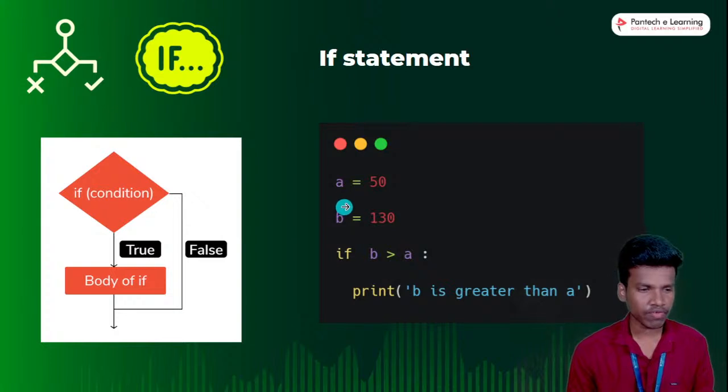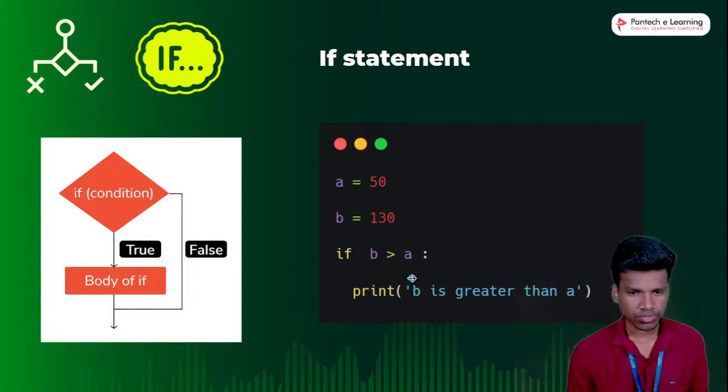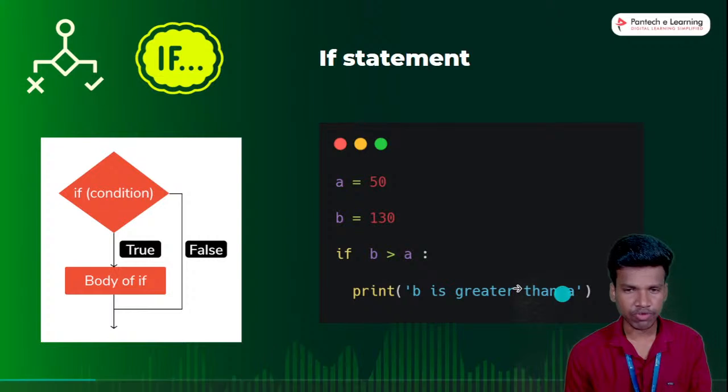So now our value A is 50 and B value is 130, right? So automatically this condition is true or false. The condition is true, right? Because B value is high, A value is low, right? A is 50 and B is 130. So when the condition is true, automatically this statement will be executed.